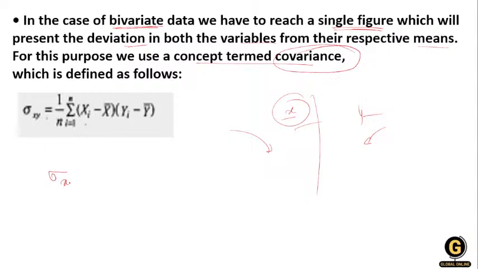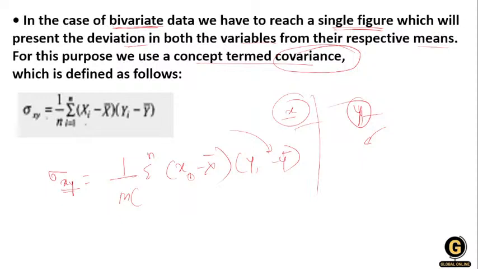There is a standard deviation of xy, because we have two variables, x and y. So we are taking the standard deviation of x and y, which equals 1 by n, sigma of n, (x_i minus x mean) times (y_i minus y mean). In this way you can calculate your covariance if your data is bivariate.